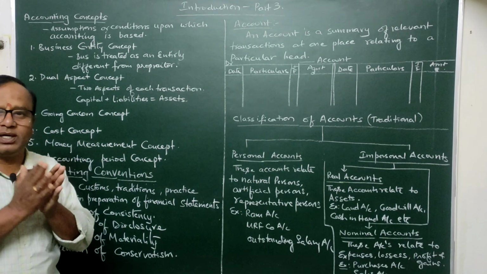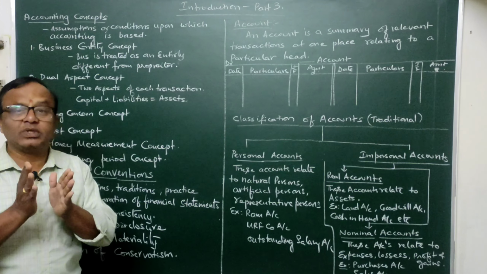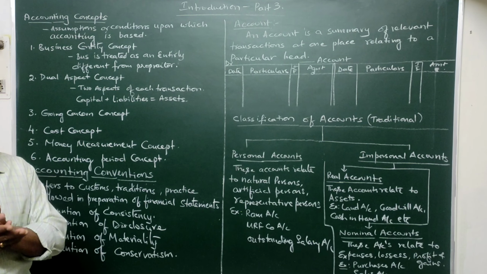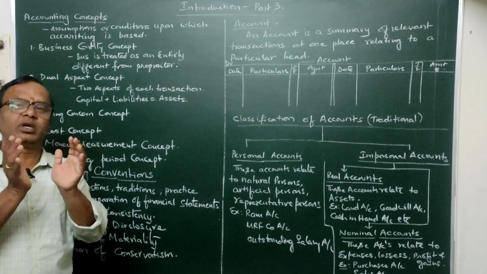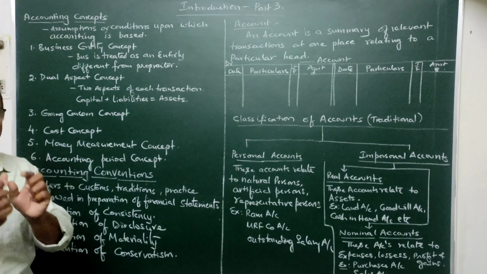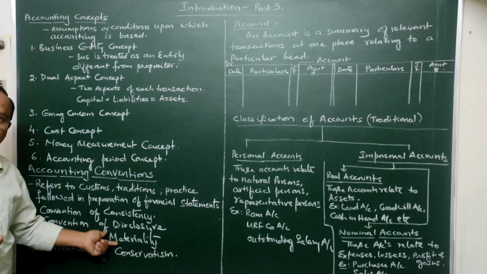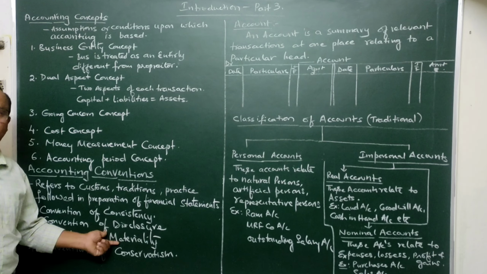So how much are good debts? How much are bad debts? How much are doubtful debts? How much of them are secured? How much of them are unsecured? So this type of total information relating to one aspect should be disclosed by our books of accounts, and it should be material in nature also, so that the decision makers will be able to take the right decision.